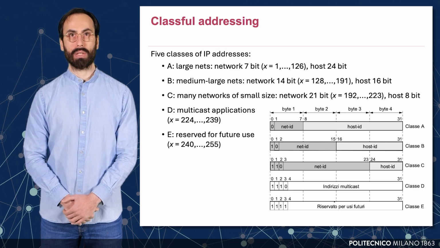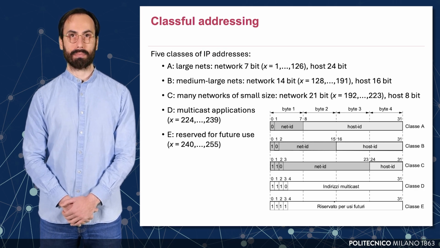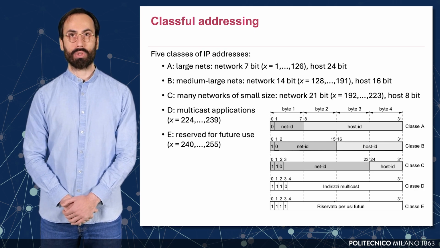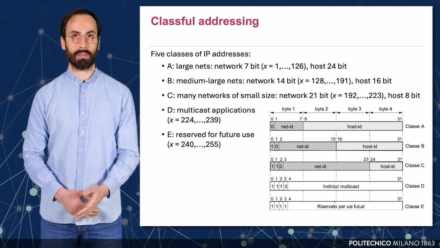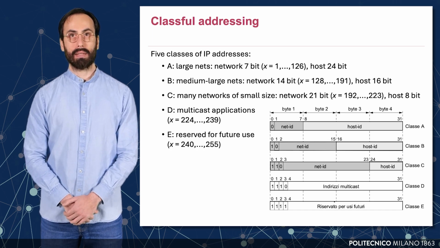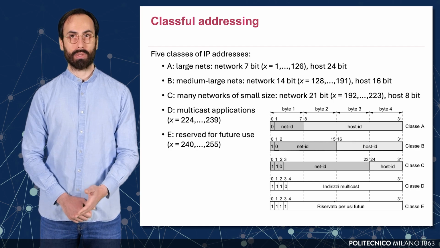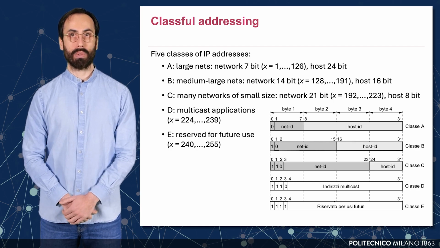Class D is reserved for multicast applications. Class E is reserved for future use and experimental purposes. While classful addressing has been replaced by more flexible methods like classless interdomain routing, which we will see in the next slide, understanding this historical model helps explain how early IP networks were structured and why address exhaustion became